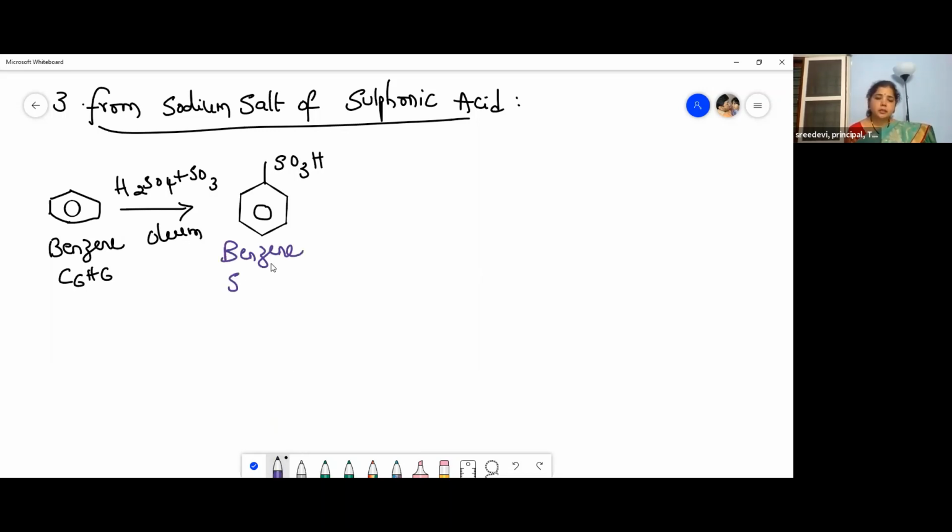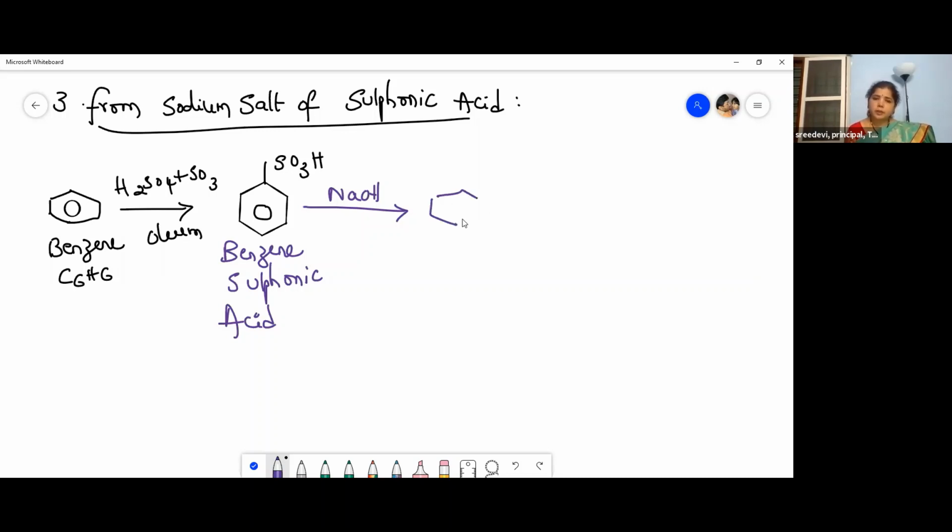So this benzene sulfonic acid on hydrolysis in the presence of a base, NaOH. First it is treated with NaOH. We call it fusion, right? Benzene sulfonic acid on fusing with sodium salt gives our phenol.